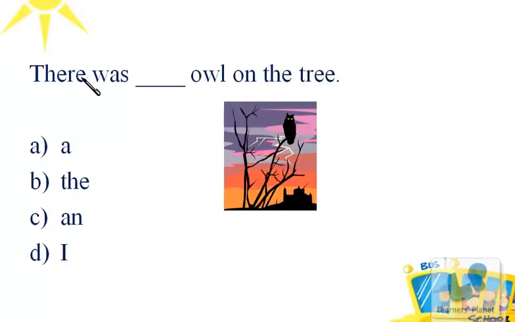So the next one is there was dash owl on the tree. So owl, we're talking about the noun over here, owl. It begins with a vowel sound of O. It is singular and is also a common noun. So we will use an owl.